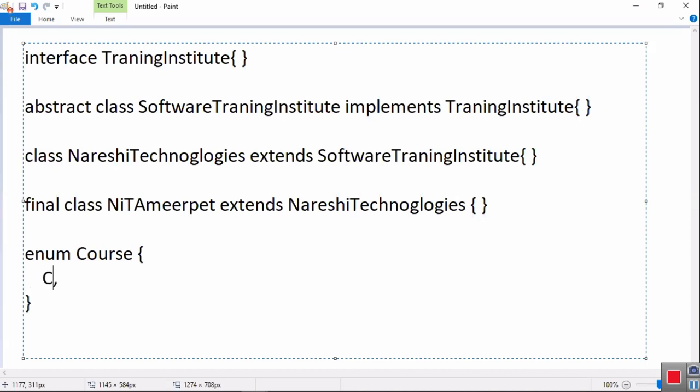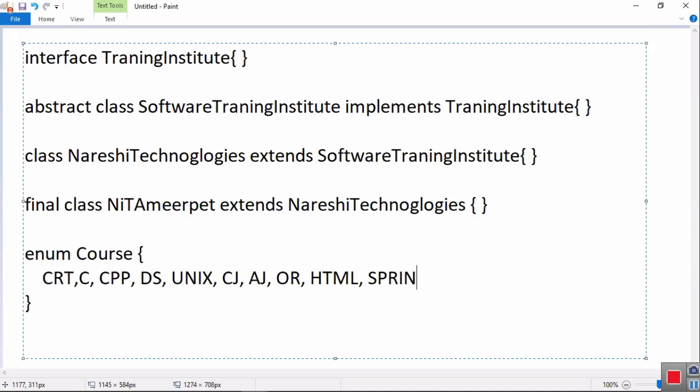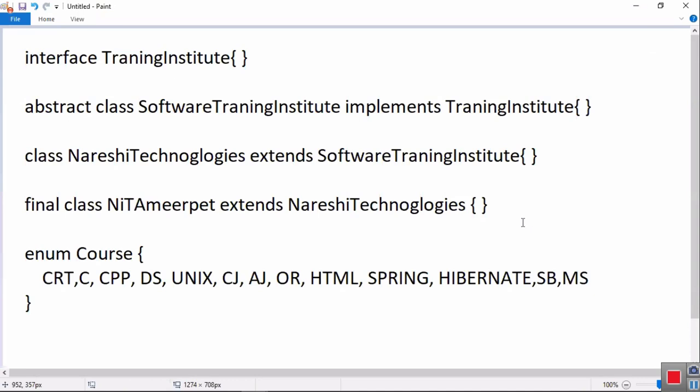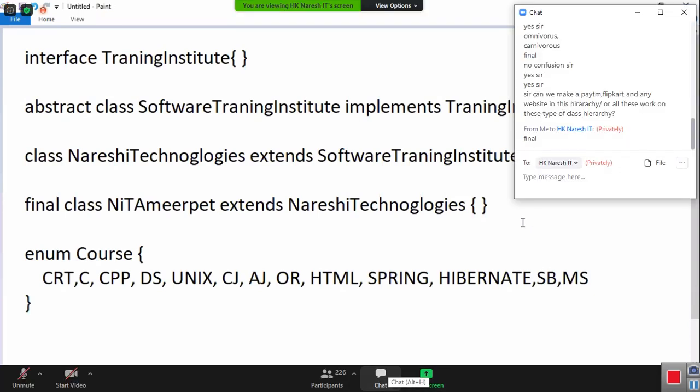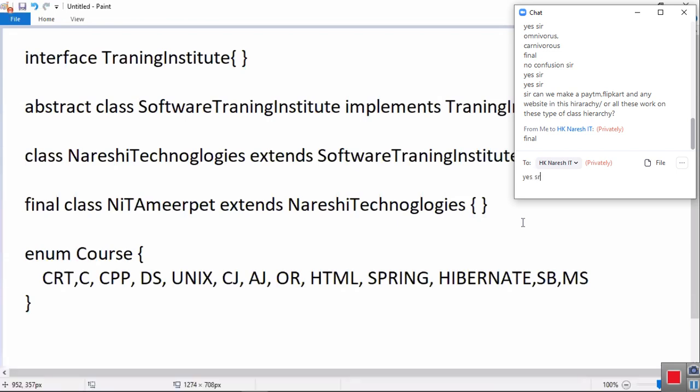First CRT, C, CPP, DS, Unix, Core Java, Advanced Java, Oracle, HTML, Spring, Hibernate, Spring Boot, microservices, and so on. Python, Android, the remaining you write.